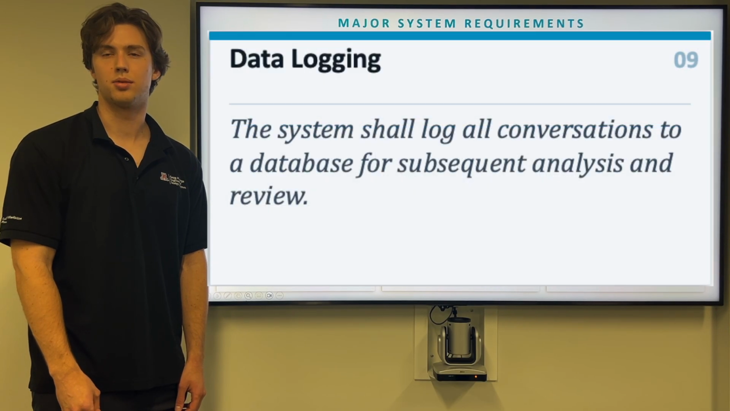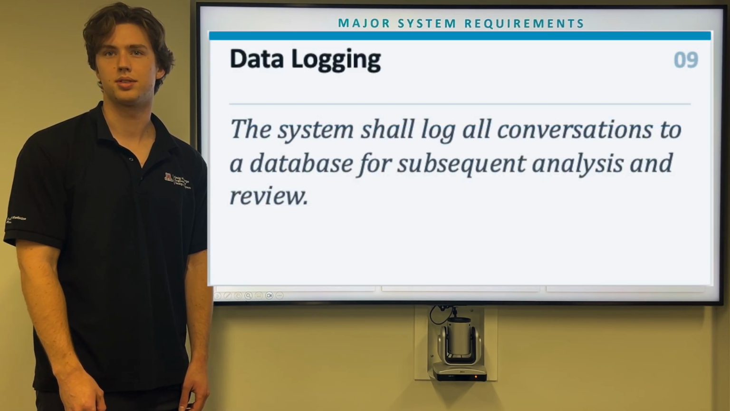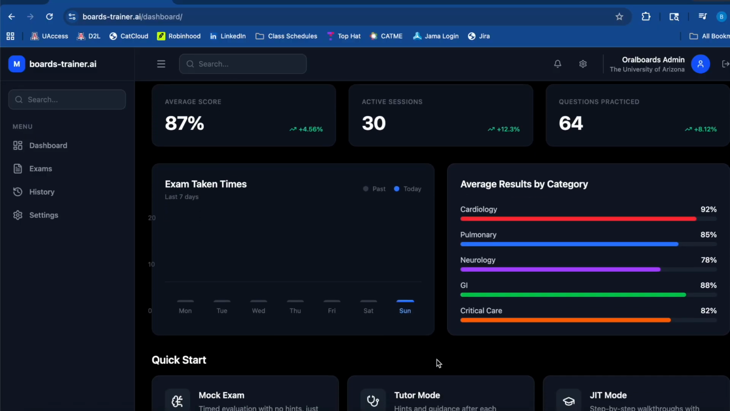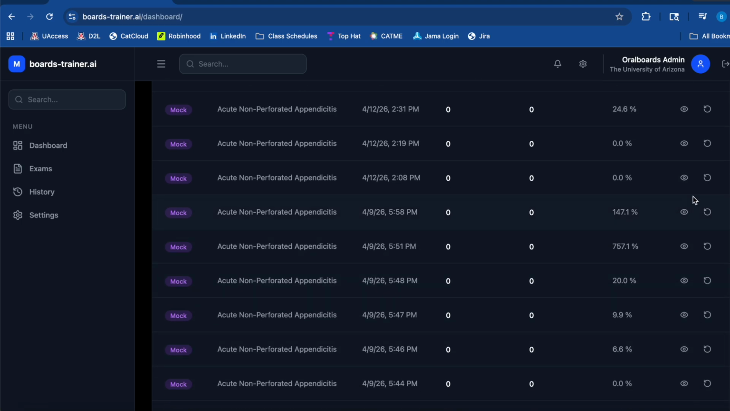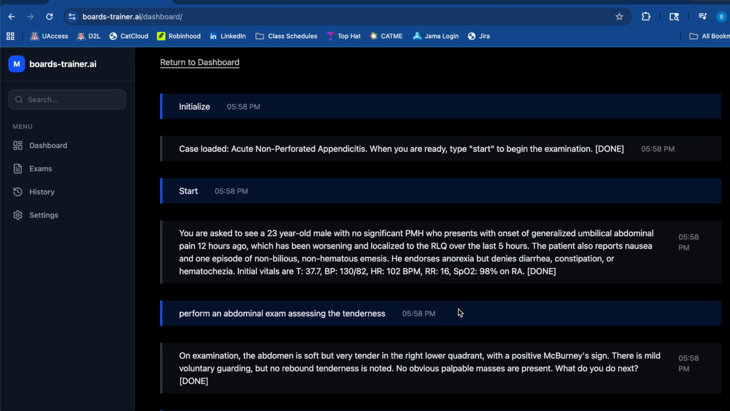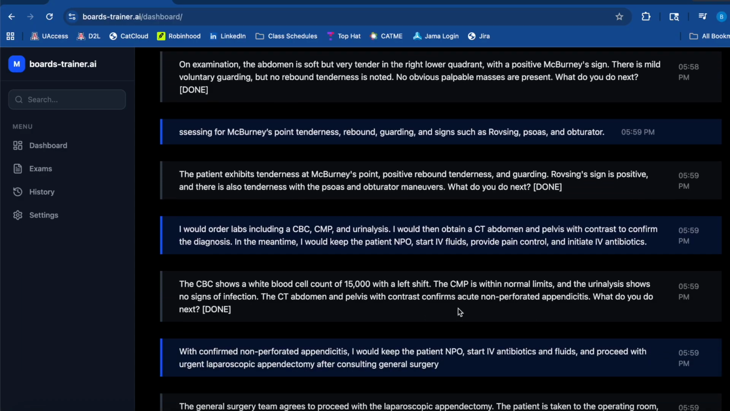Finally, we have data logging, which simply says the system shall log all conversations to a database for subsequent analysis and review. Here on our dashboard screen, you can find a log of all the recent cases performed under the account. You can go ahead and click and view the entire transcript from the session.